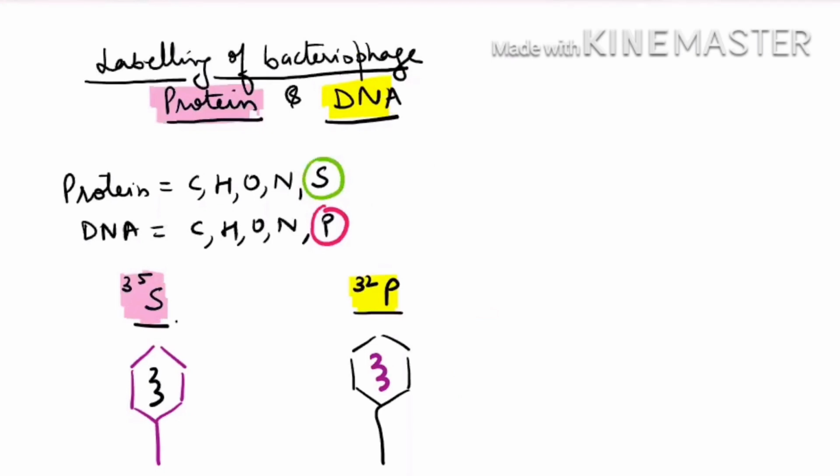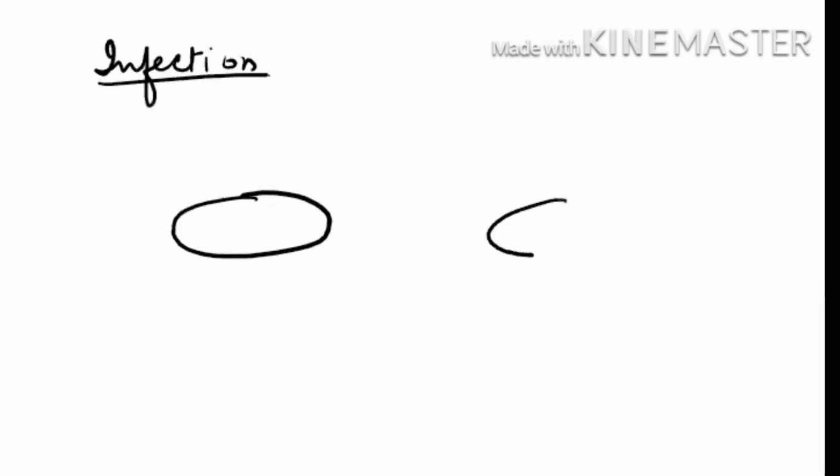Now they started the experiment. First they allowed these bacteriophages to infect bacteria. The first step is infection, where the bacteriophages are infecting bacteria. See, this is the bacteria, I'm drawing it. This is the bacteriophage causing infection. Here, this bacteriophage is causing the infection. So infection is done, and this is the genetic material of the bacteria. So your first step, infection, is done.